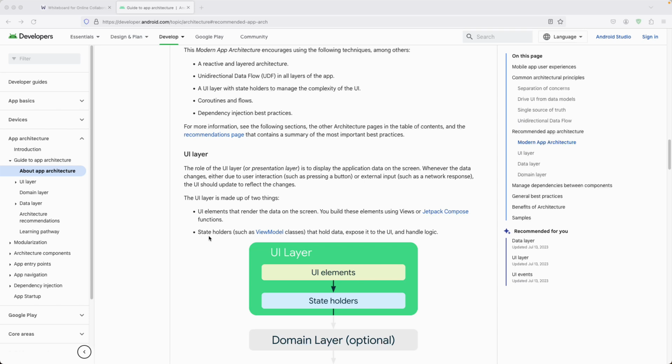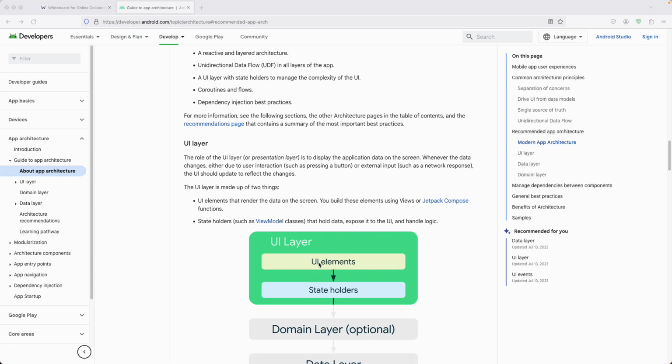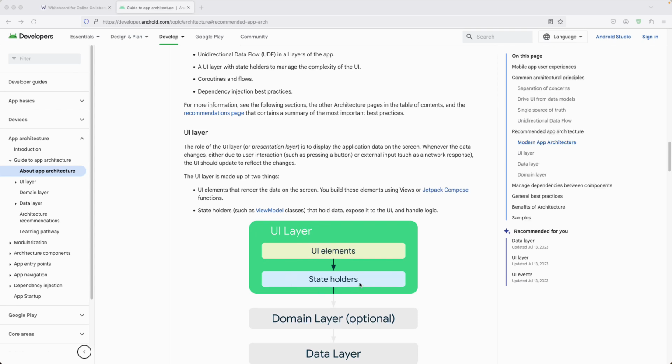And then we'll hold the state, such as in view model classes. Later we'll create some view models and hold that particular state in our view model over here. So this is how we are going to separate the UI layer into the UI elements and the view model that holds that particular state for us.